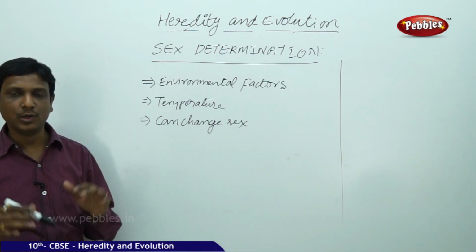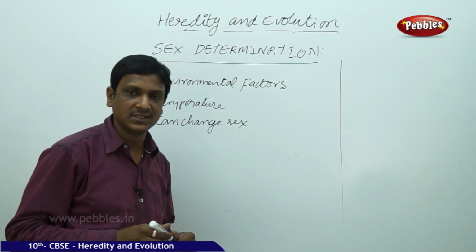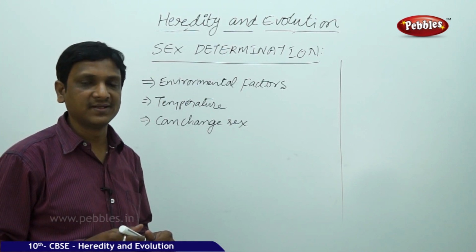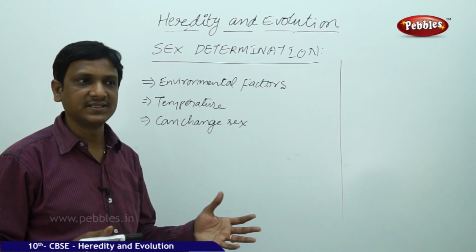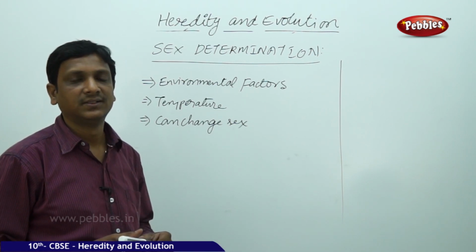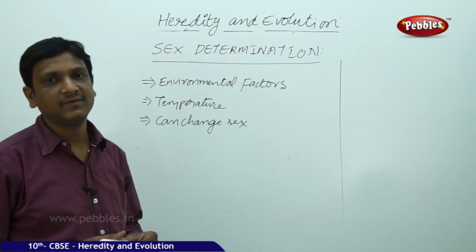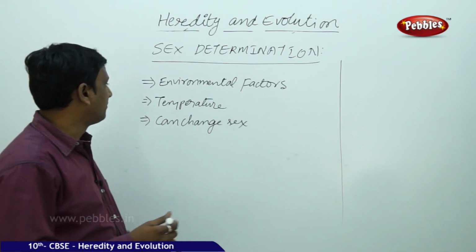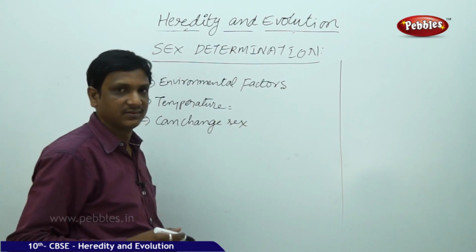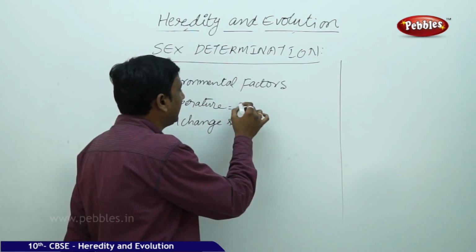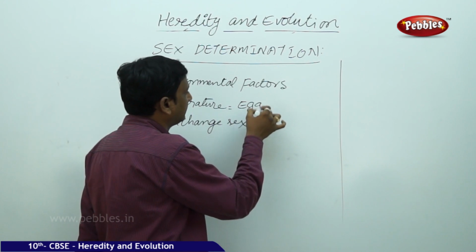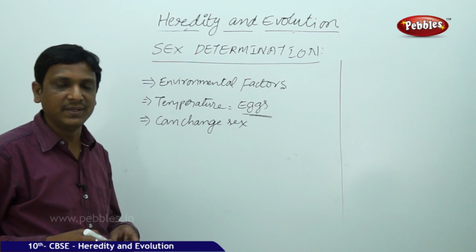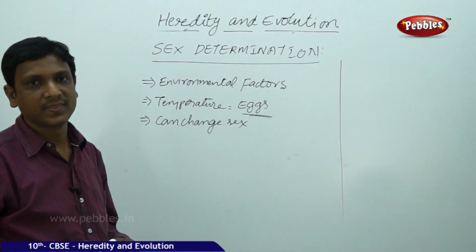In animals, in lower forms, in some of the organisms, the sex determination is based on environmental factors. Various environmental conditions decide whether the newborn baby will be a male or a female. In some cases, the temperature decides. Many animals lay eggs, and the temperature at which the eggs are hatched decides whether the born baby will be a male or female.